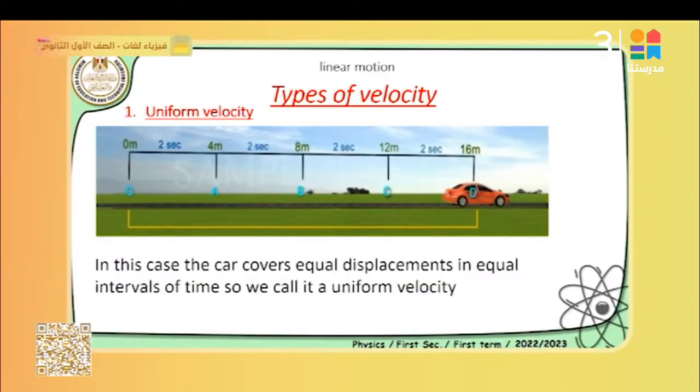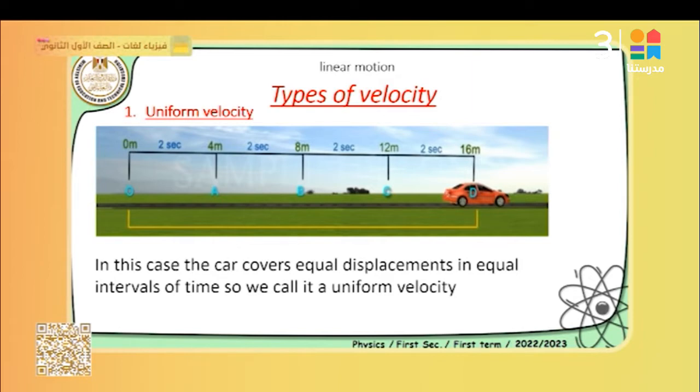Types of velocity: we have many types of velocity, like uniform velocity. Uniform velocity means the object makes equal displacement in equal intervals of time, which means delta d over delta t is equal along the whole path of the motion.